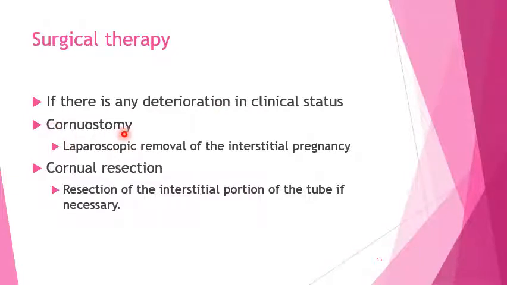Laparoscopic cornuostomy is the preferred surgery, that is, removal of the interstitial pregnancy. Cornual resection, that is, resection of the interstitial portion of the tube, is done if necessary.